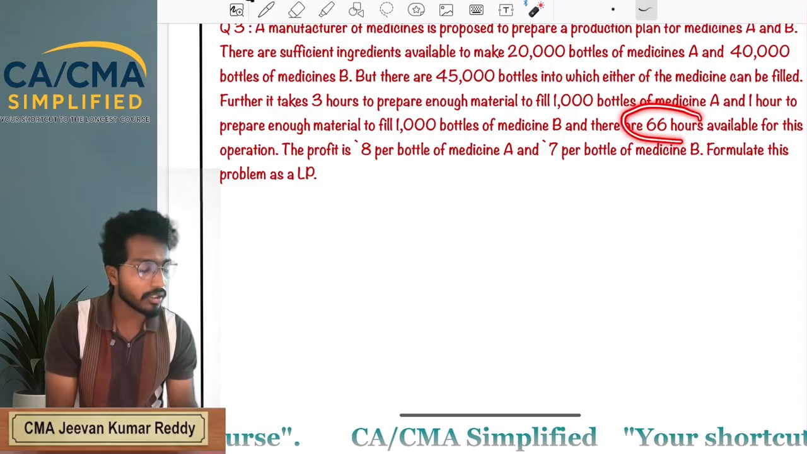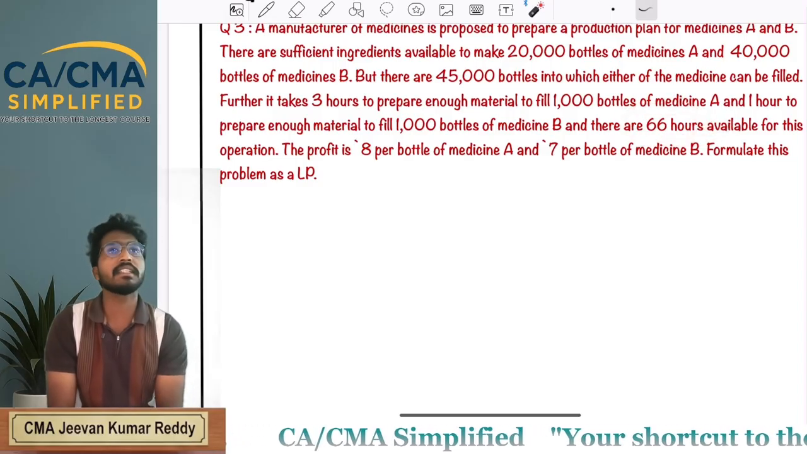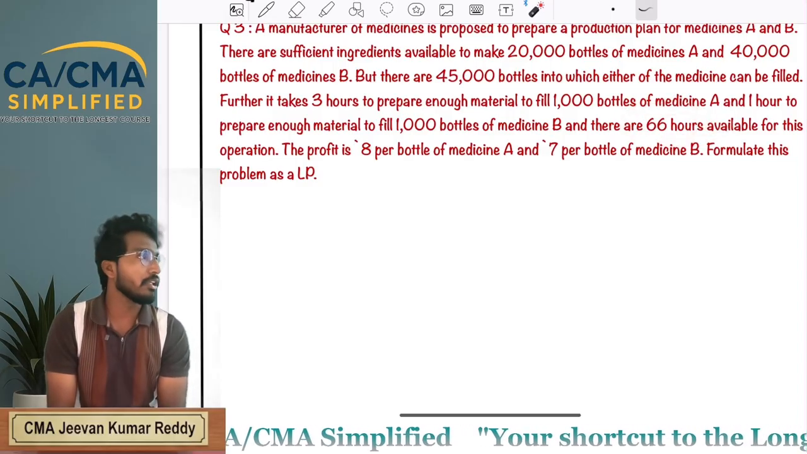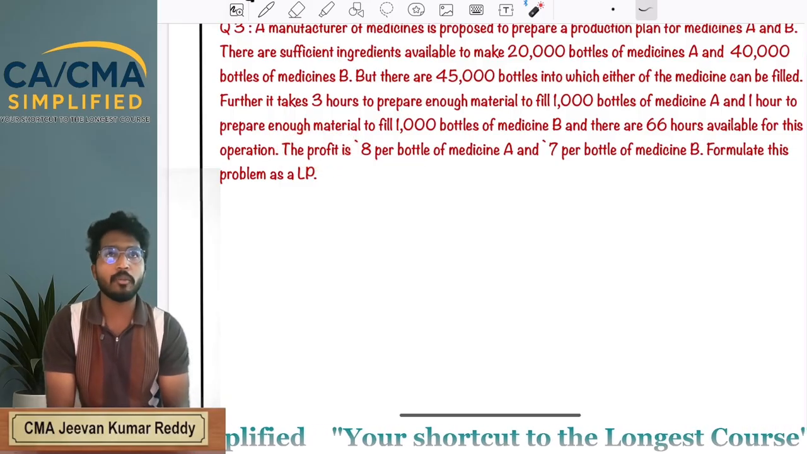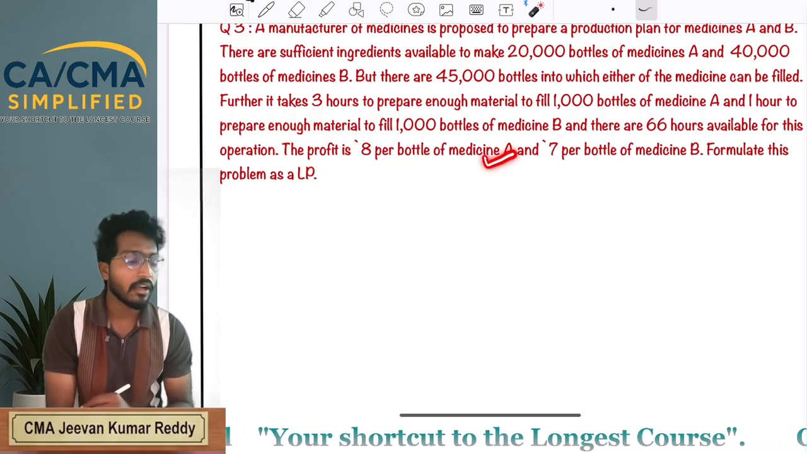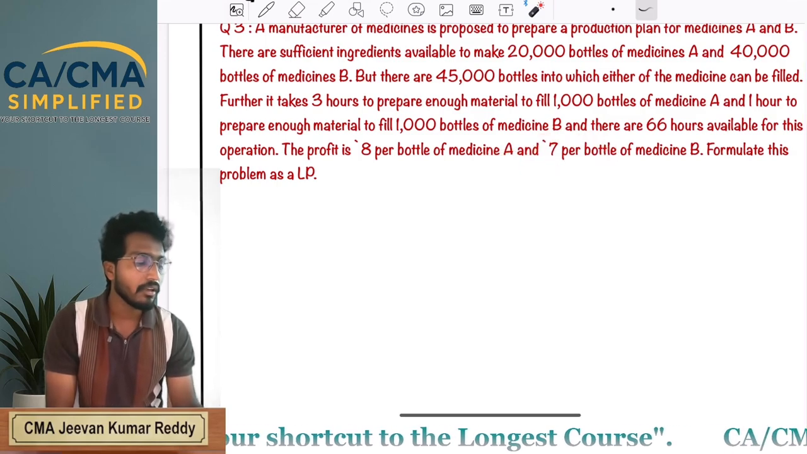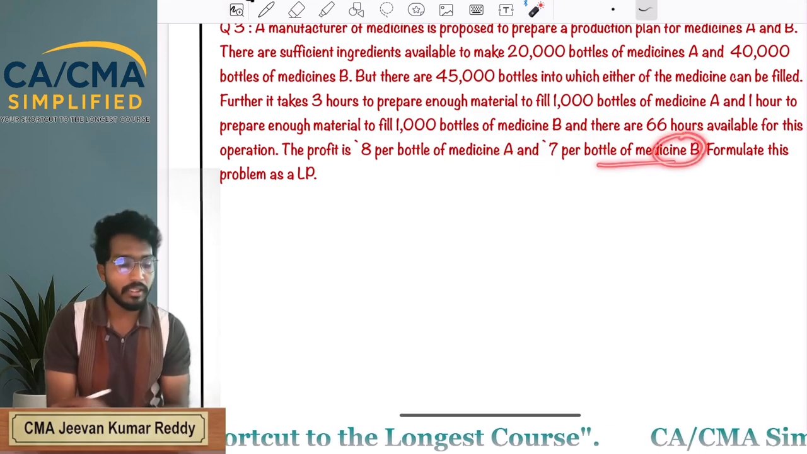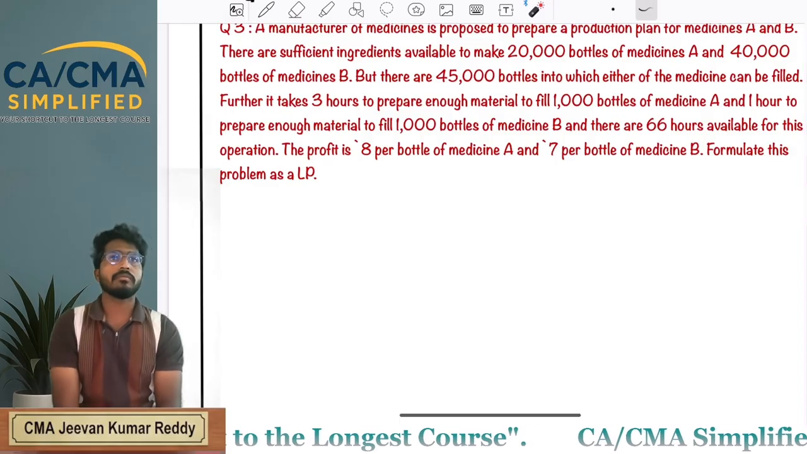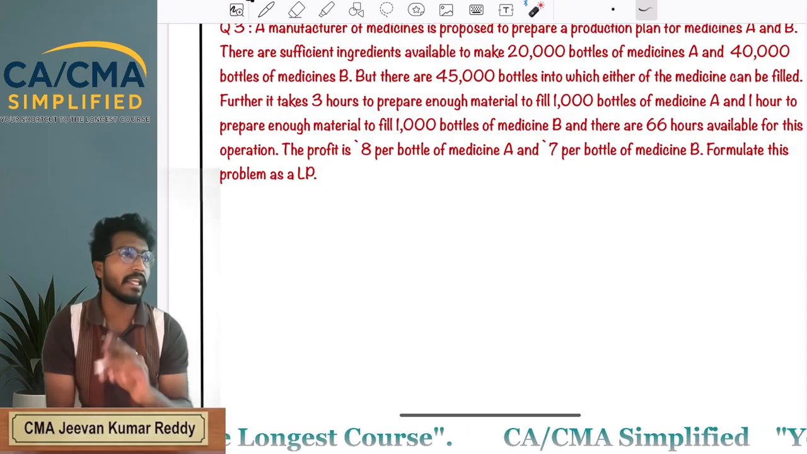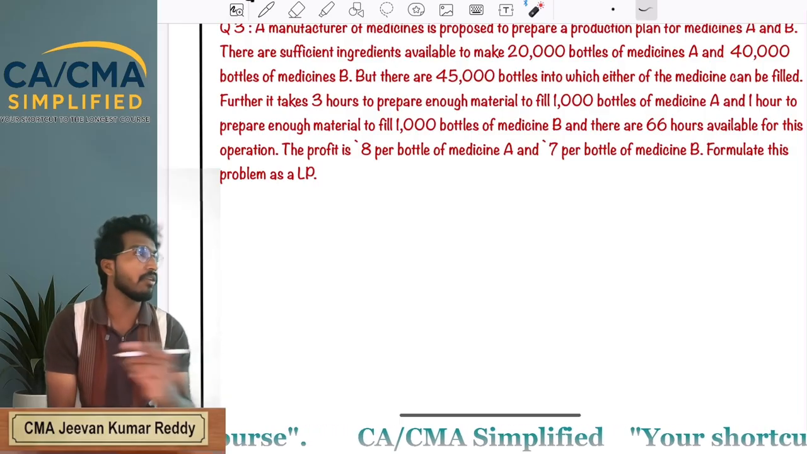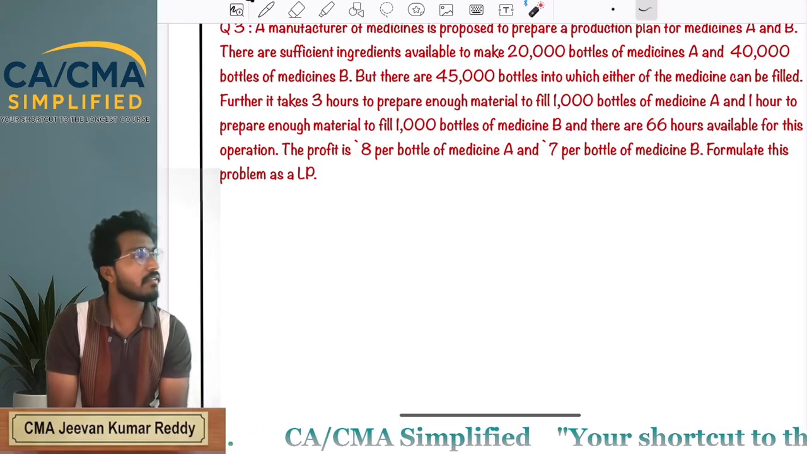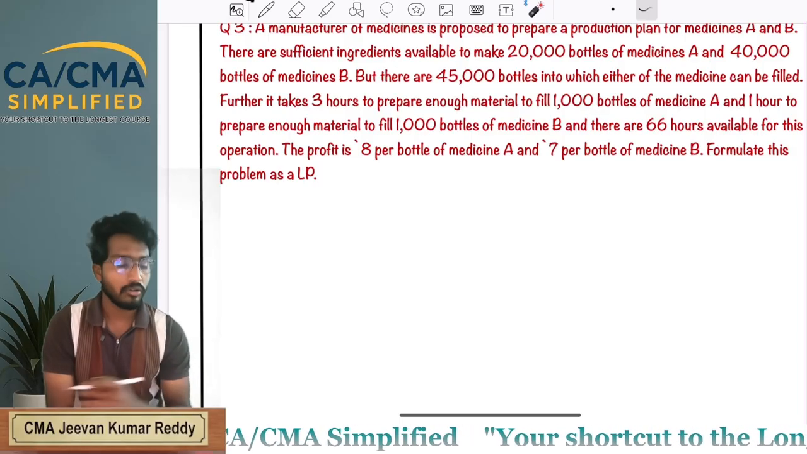And in total, 66 hours are available. The profit per bottle is 8 rupees for medicine A and 7 rupees per bottle for medicine B. Formulate the LP problem. By selling medicine A, we are getting 8 rupees. By selling medicine B, we are getting 7 rupees.